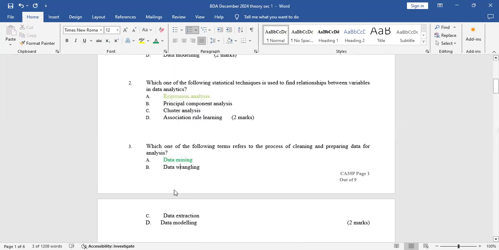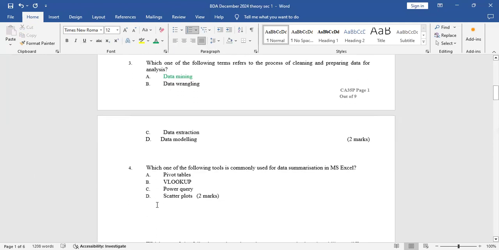Data mining. So I'll go to question 4. Which of the following tools is commonly used for data summarization in Microsoft Excel? A, we have pivot tables. B, we have VLOOKUP. C, we have Power Query. D, we have scatter plots. So, you just have to eliminate these choices.